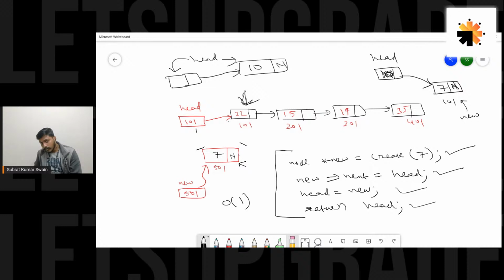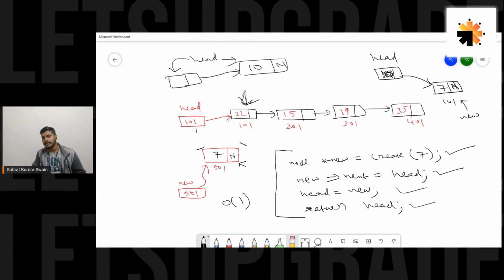If you talk about insert at end, if the linked list is empty, then it would take only constant time. You are just creating a new node and head would be pointing to it. That's all. But what if the linked list is not empty? We always go for the worst case, right? In the worst case, we have to shift temp from the head node to the last node, and that's where we are using a while loop, which would move across n number of nodes. If the linked list contains n nodes, then we have to traverse n nodes, so that would take big O of n, guys.